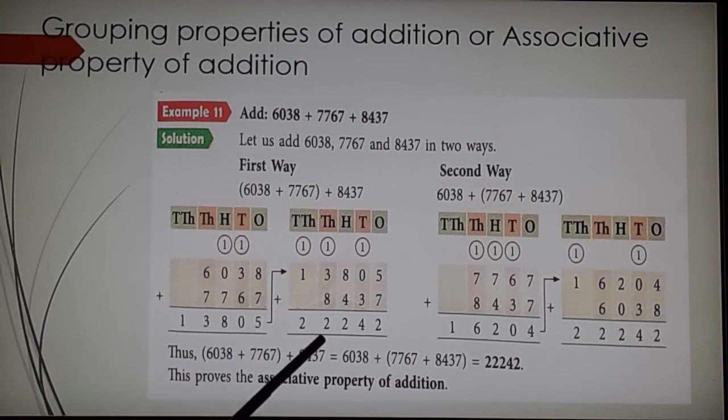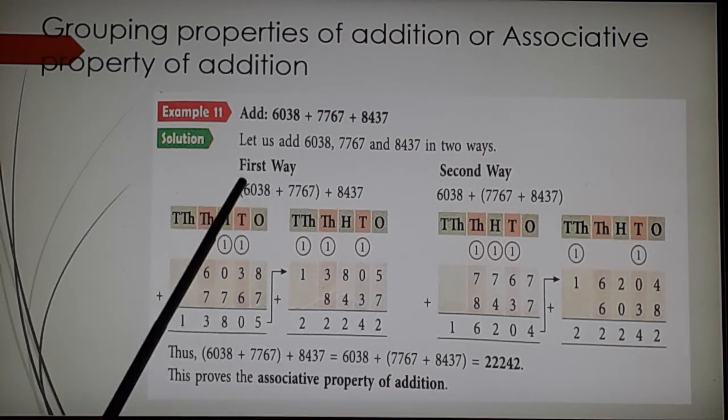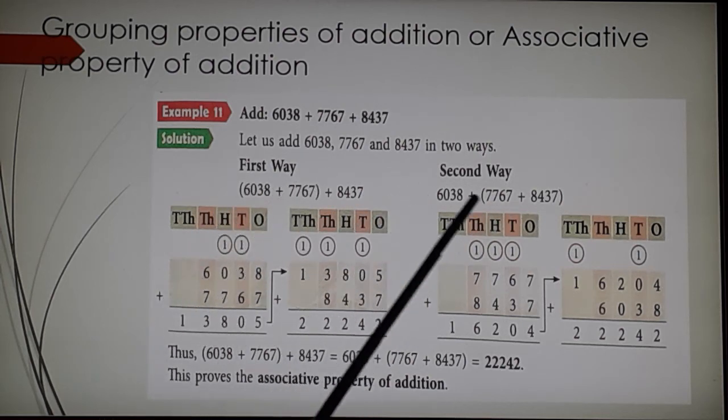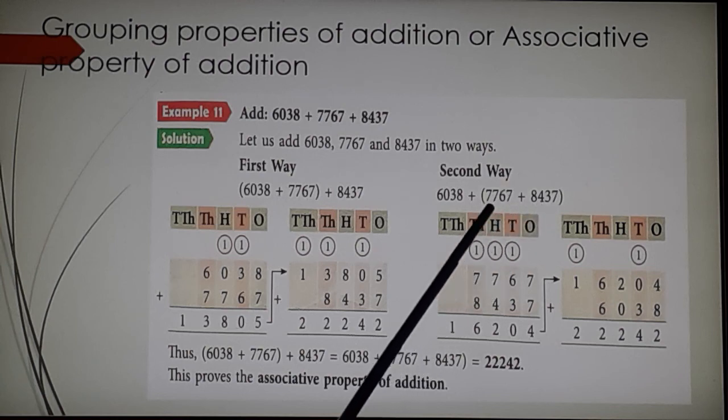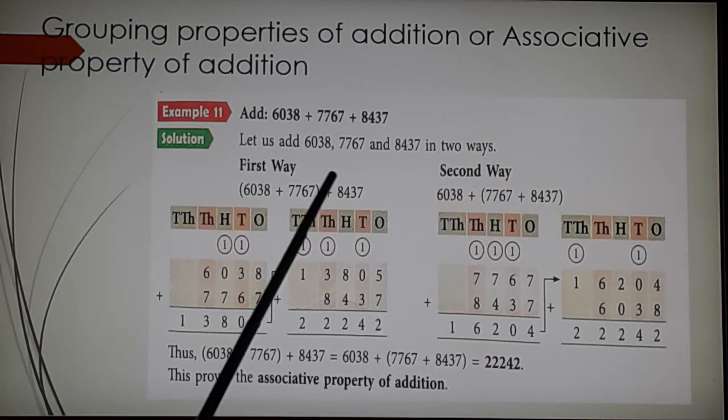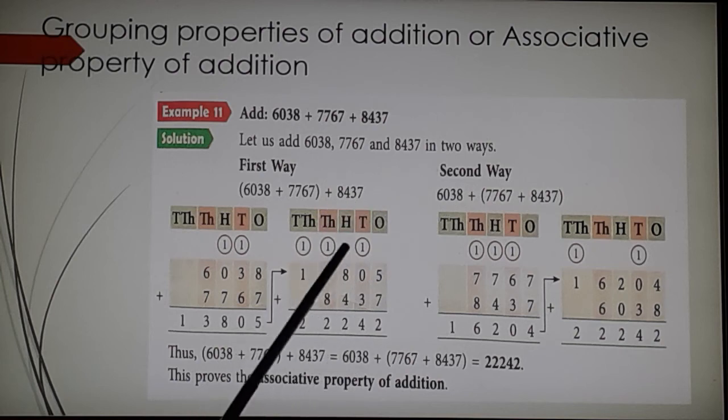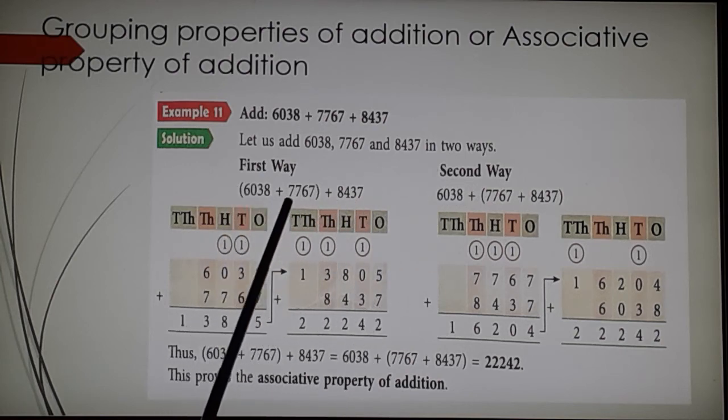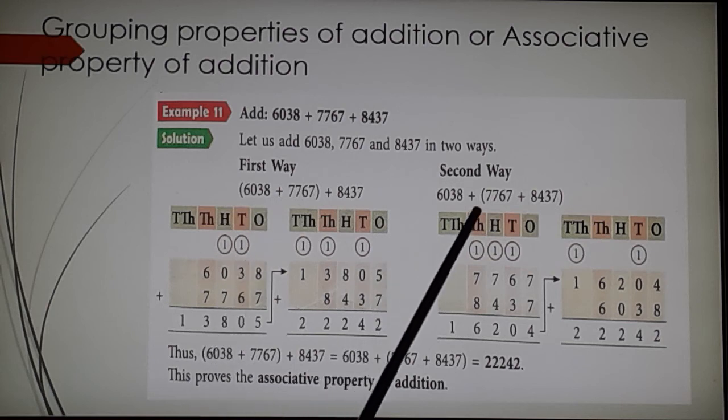So I have got this answer. Now the second way, if I don't want to add these 2 numbers, I will add the later 2 ones. See, compare both of these. In the textbook it is given, children, compare both. I have added these 2 first, but next I want to add the second 2.